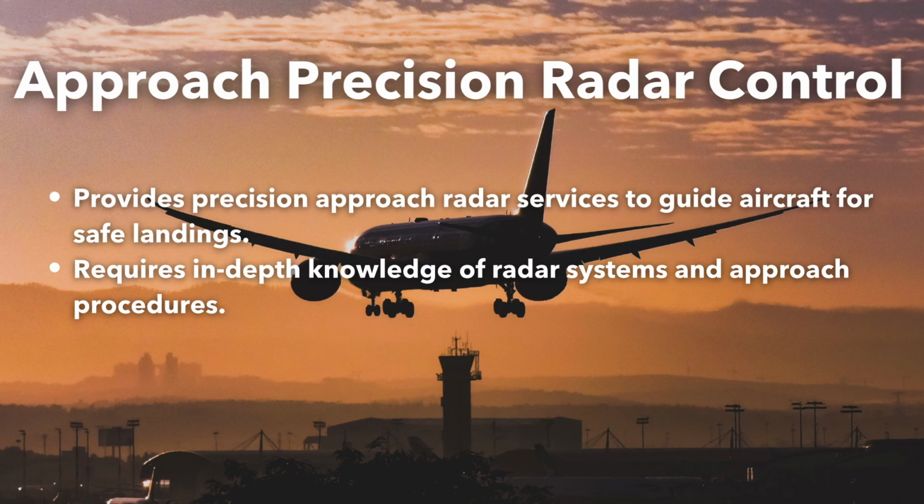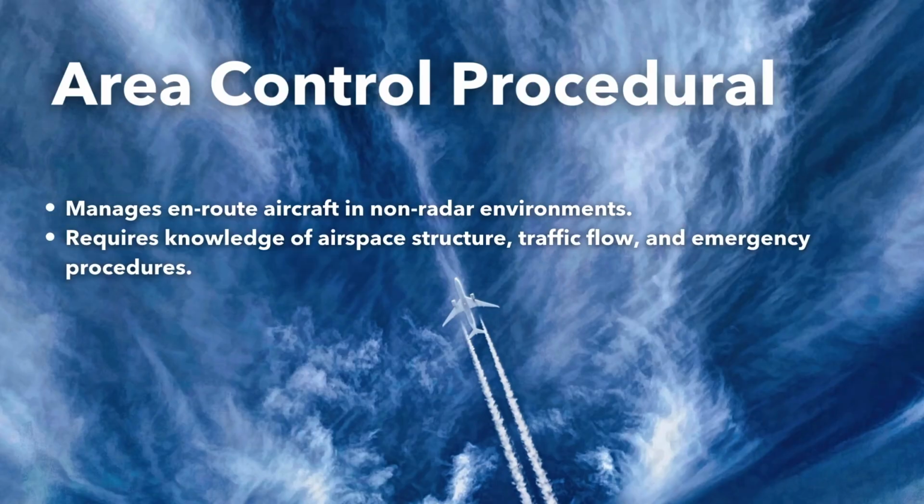This rating allows the controller to provide precision approach radar services, guiding aircraft on approach using precision radar. The controller must have detailed knowledge of radar systems and the procedures for guiding aircraft to land safely under various conditions. In fifth, we have the Area Control Procedural Rating. This rating permits the controller to provide area control services in non-radar environments, managing aircraft during the en route phase. Knowledge of the airspace structure, traffic flow characteristics, and emergency procedures is vital.